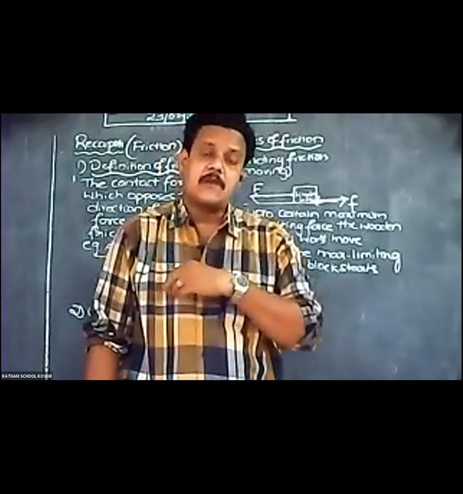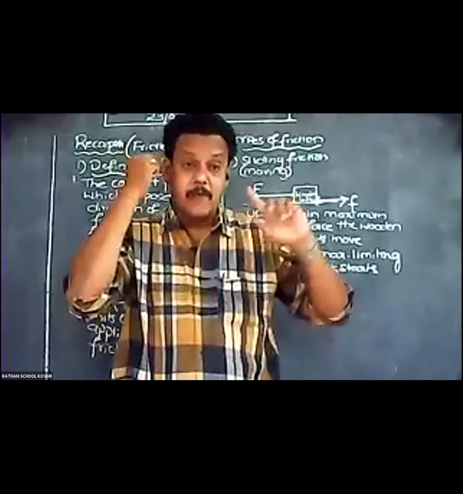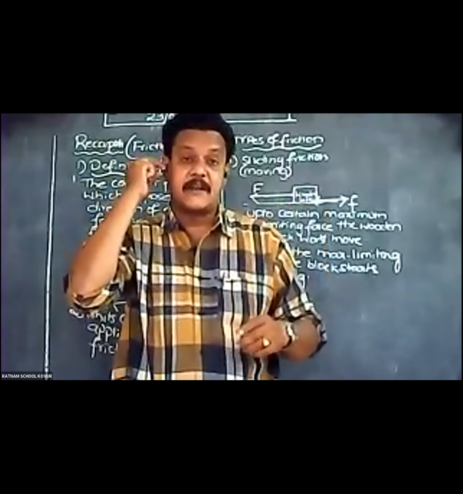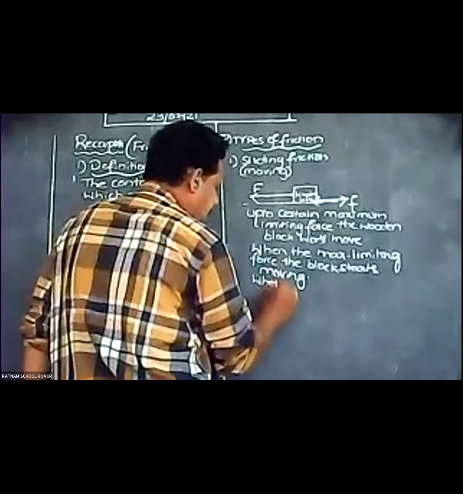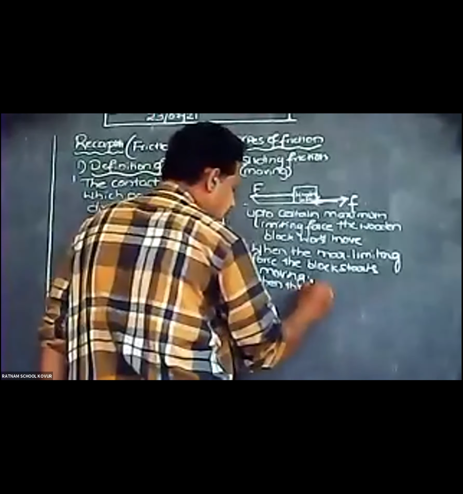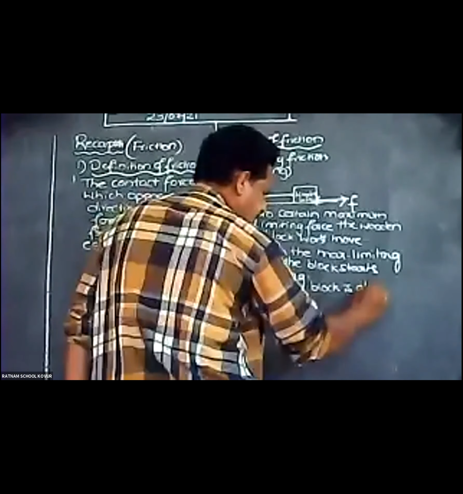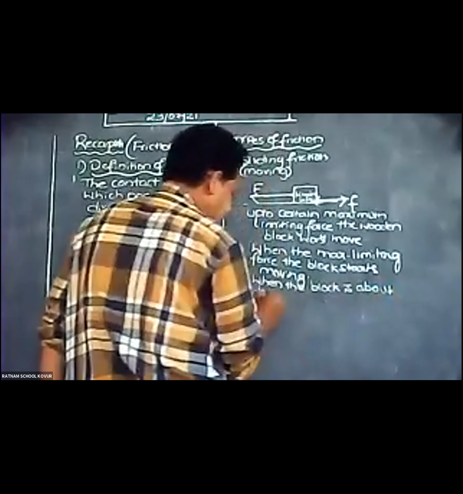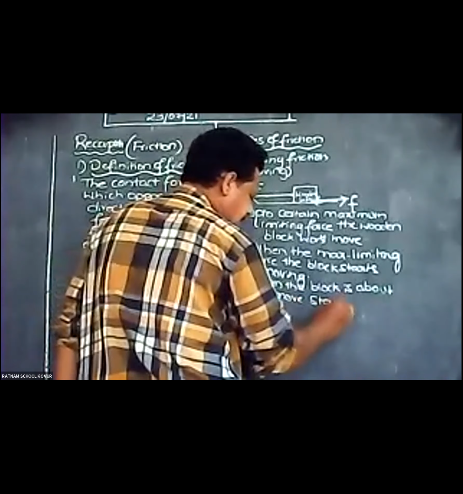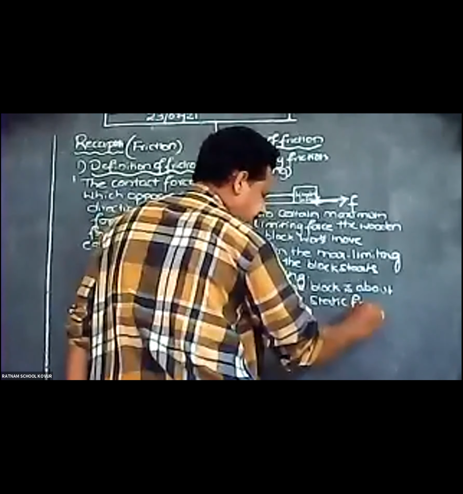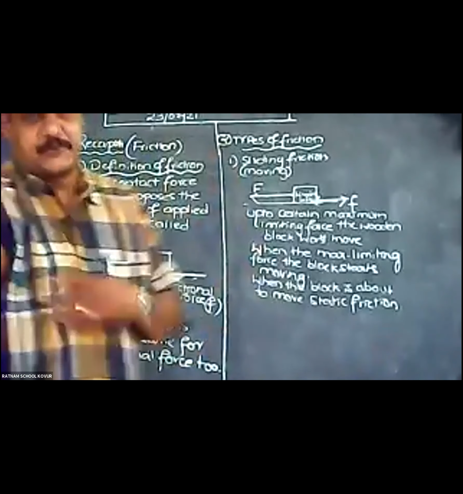When the block is not moving, or is about to move, that is static friction. When the block is ready to move and it is moving, that is sliding friction.